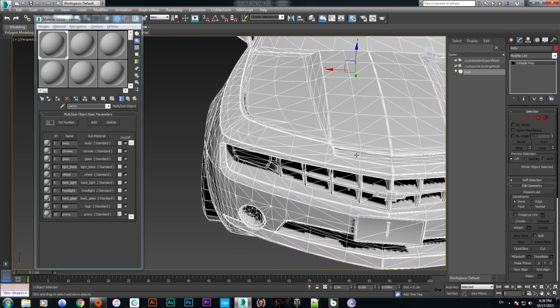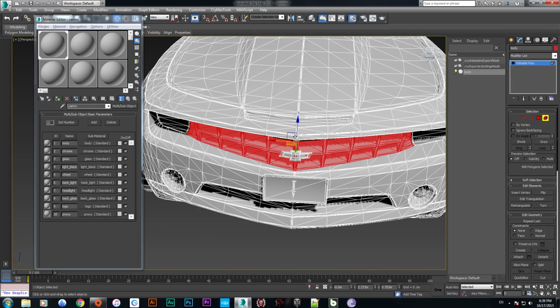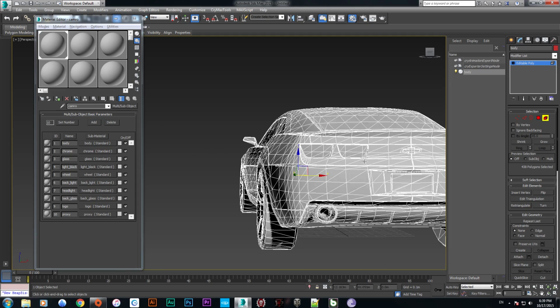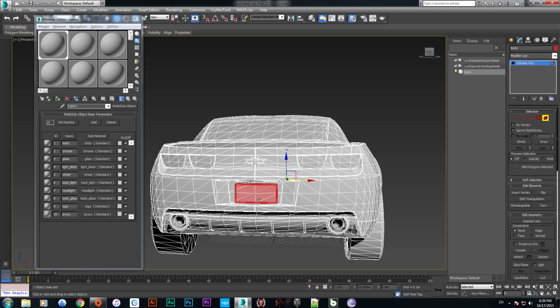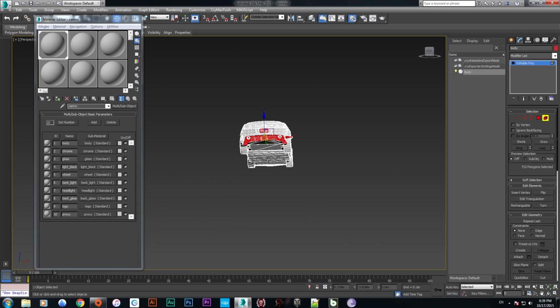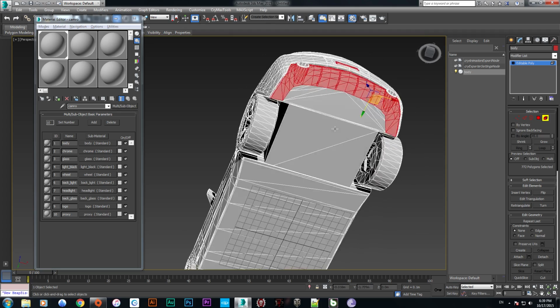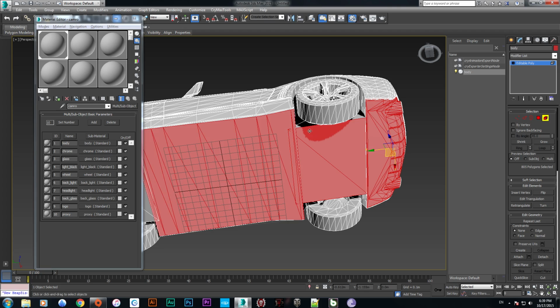Now the next thing is to select element again and select this bar, select this plate and holding shift down and pushing this too and this one too, including these tiles. Okay, we have selected this. Now we are going to select its bottom.